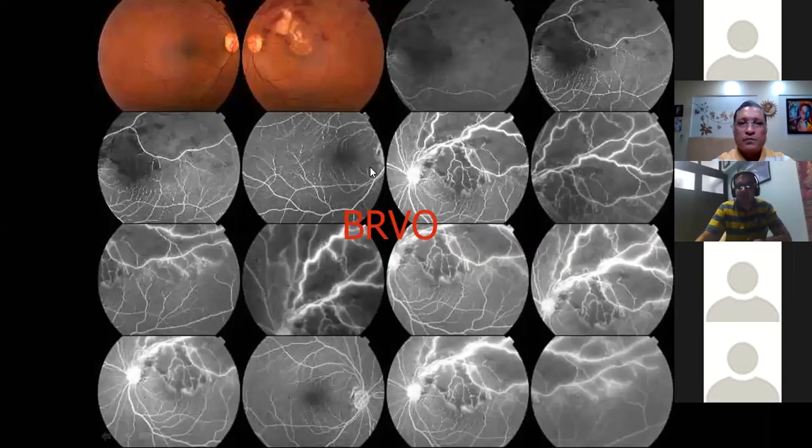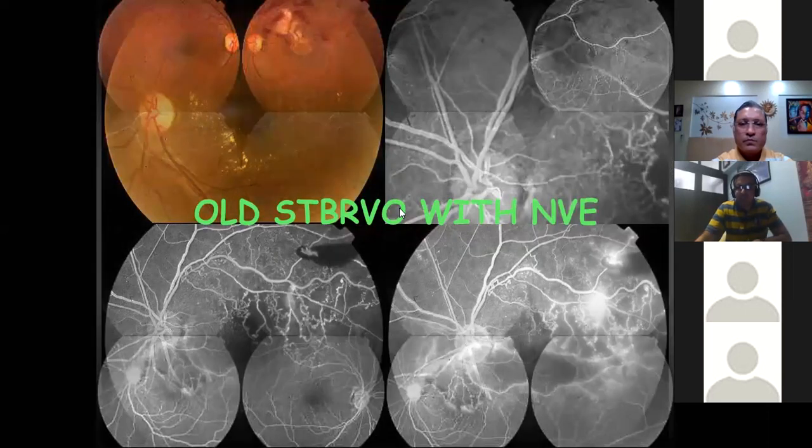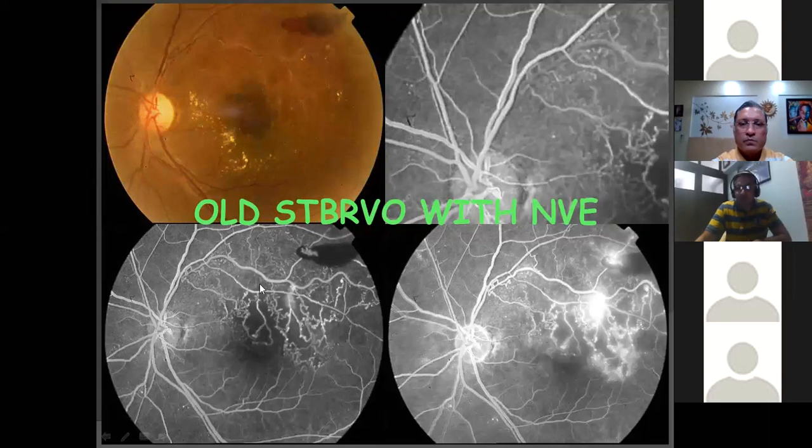This is showing you an example of a BRVO where you can see nicely non-perfused areas along the supratemporal arcade. This is an old STBRVO. Here you can see along with the capillary non-perfusion areas, there are NVs which are leaking in the late phases, suggesting that this case needs to be treated. If you see the color photo, if you don't do an FFA, you might probably think that it's a normal looking old STBRVO. You might just leave it. So when in doubt, always do an FFA.